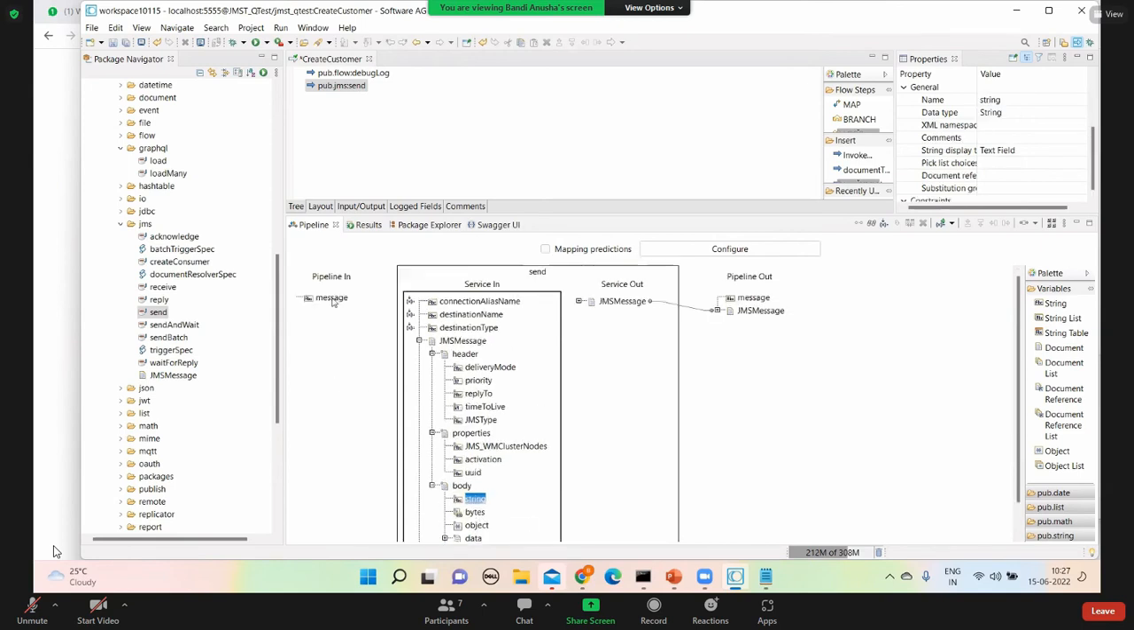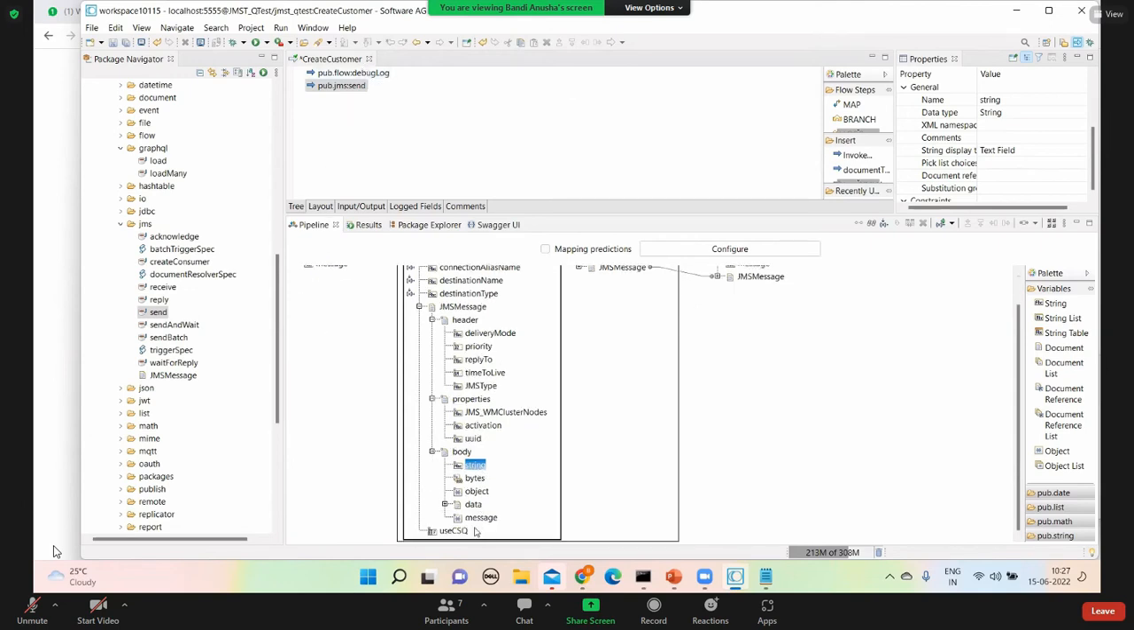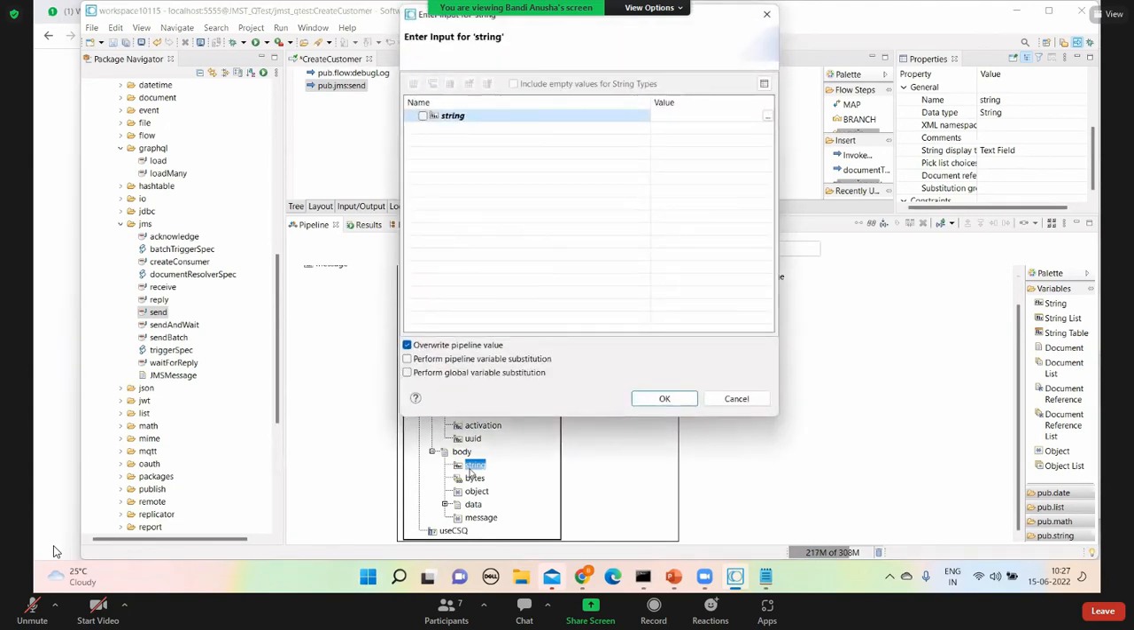Usually we'll map it from the pipeline input or previous steps. The output from a previous step, we'll map it to one of these. Right now I'm hard coding, let's say something like "Create customer. Create a new customer." Actually, the message with customer ID, customer name, all those details will be in an XML message. We'll map it here.